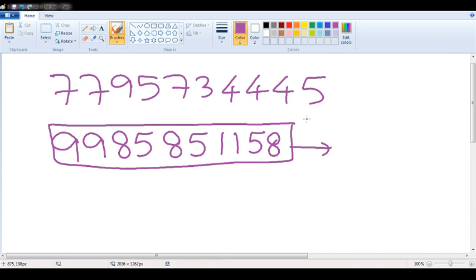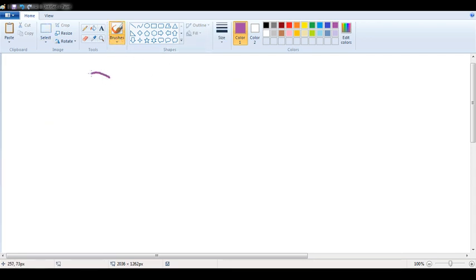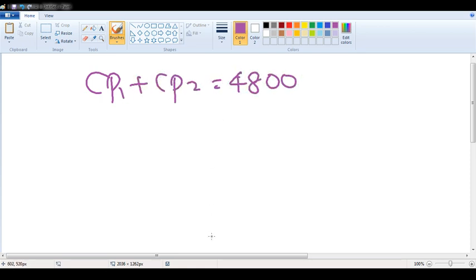Okay, just to understand your question, Vagdev. What if the selling price is not the same in the 4,800 question? I believe that you are speaking about this question: CP1 plus CP2 is 4,800. This is the question you are referring to? I hope that is the question you are referring to.